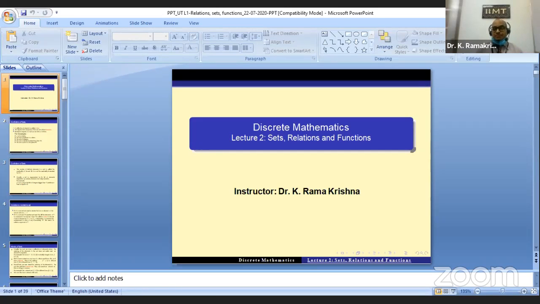Then natural numbers, and once again mathematical induction principles. These concepts you have already been taught in the 12th class. So now the exercise for you is to bring back your +2 books once again. Today you have to concentrate on this. Tomorrow I will come to the subject directly. Set theory, what do we mean by set theory?